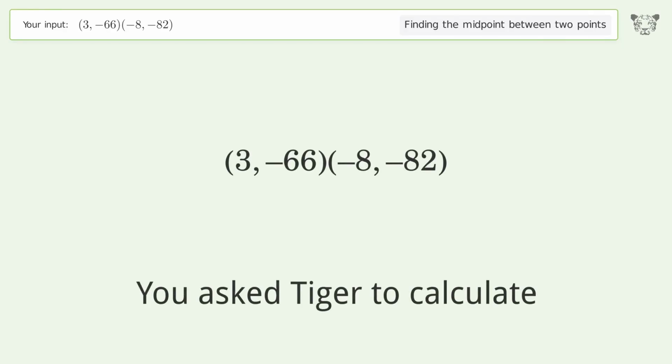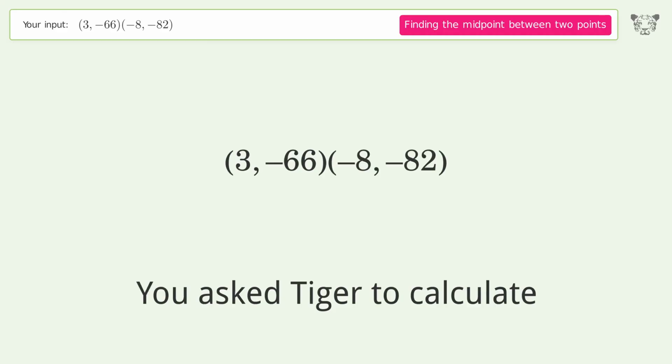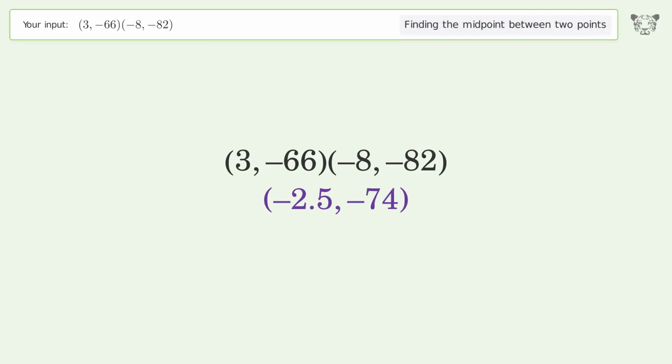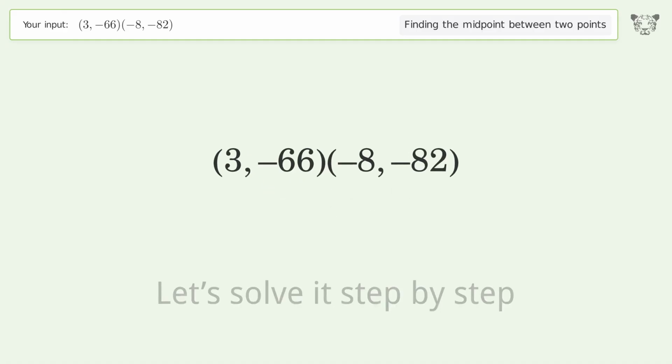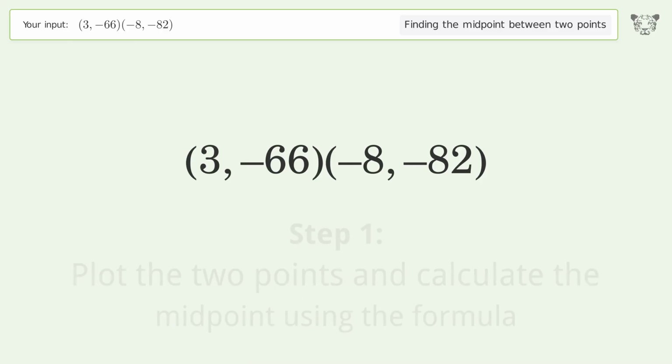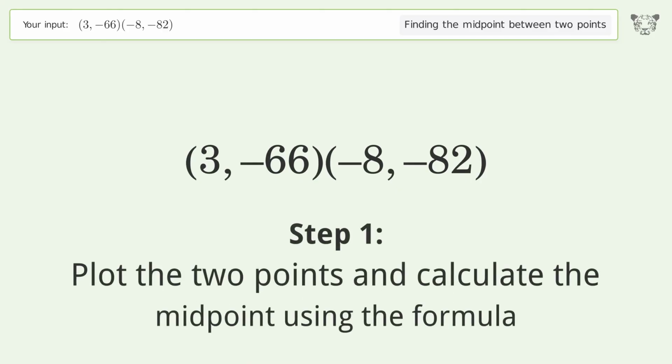You ask Tiger to calculate. This deals with finding the midpoint between 2 points. The midpoint between the 2 points is -2.5, -74. Let's solve it step by step. Plot the 2 points and calculate the midpoint using the formula.